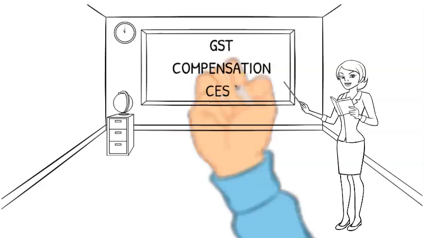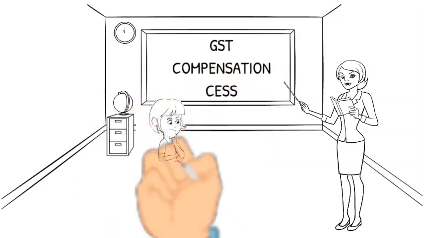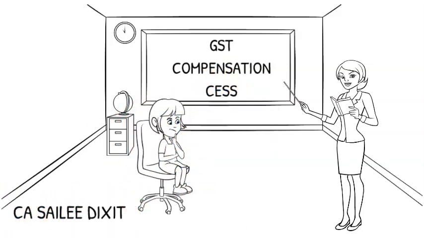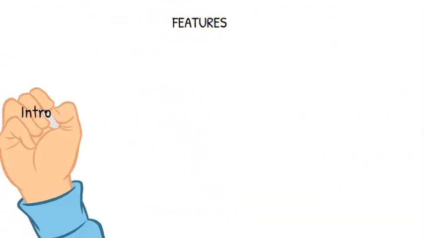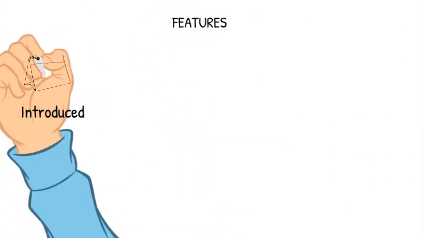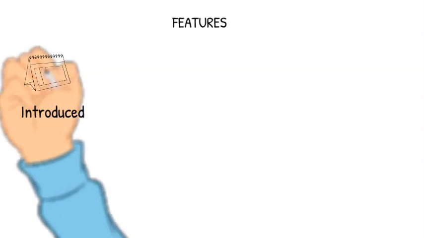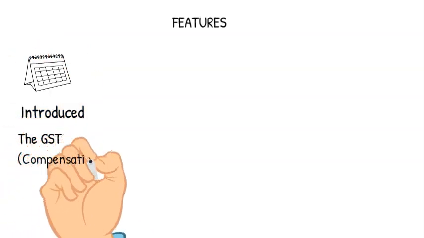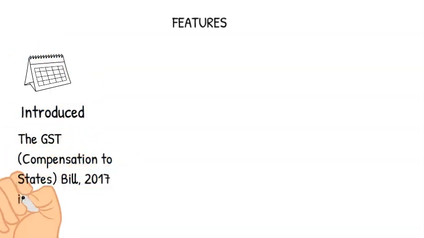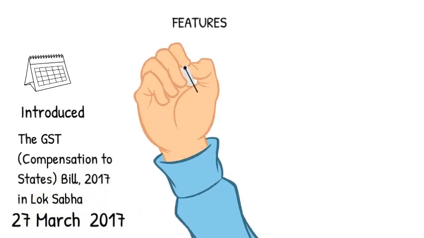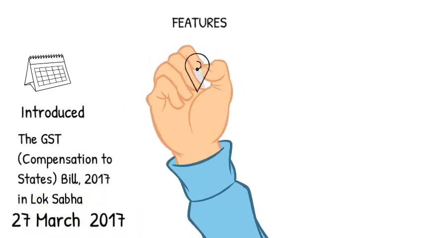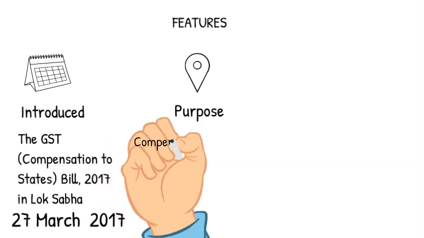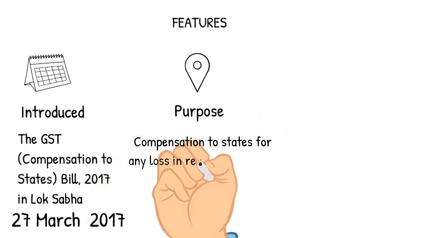Hello friends, let's understand what is GST Compensation Cess. The Goods and Service Tax Compensation to States Bill 2017 was introduced in Lok Sabha on March 27, 2017. The bill provides for compensation to states for any loss in revenue due to implementation of GST.